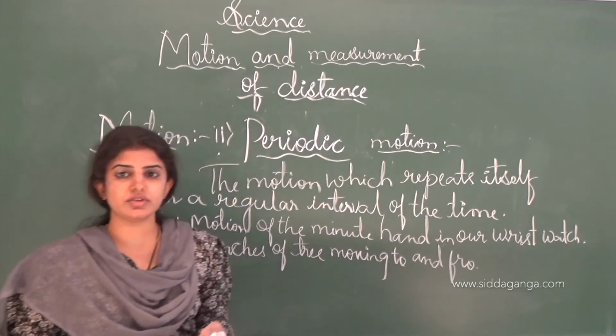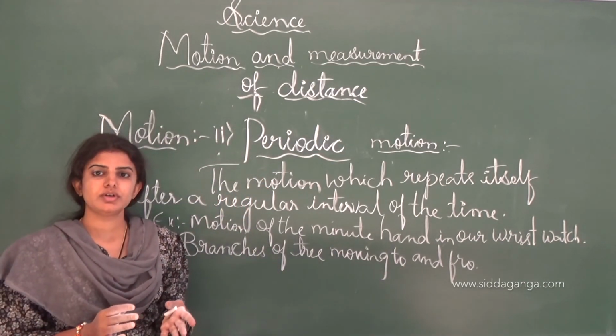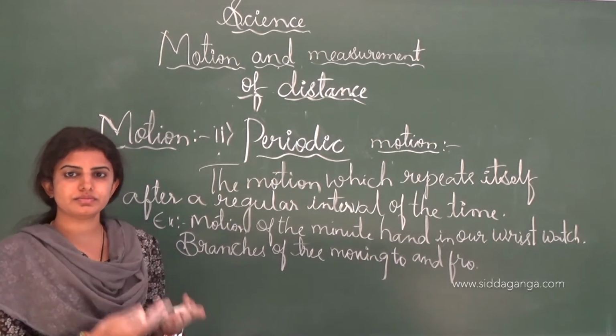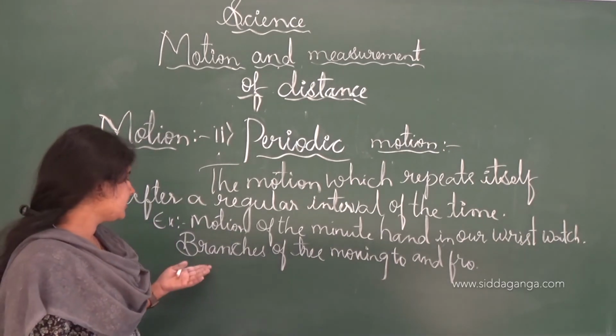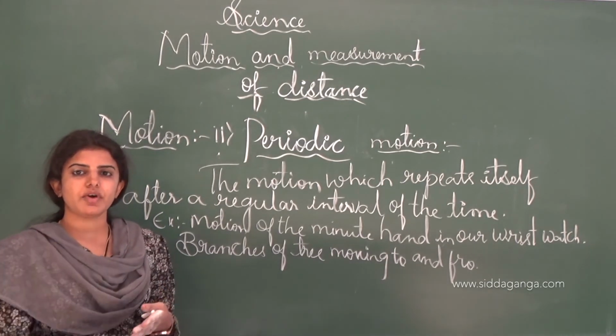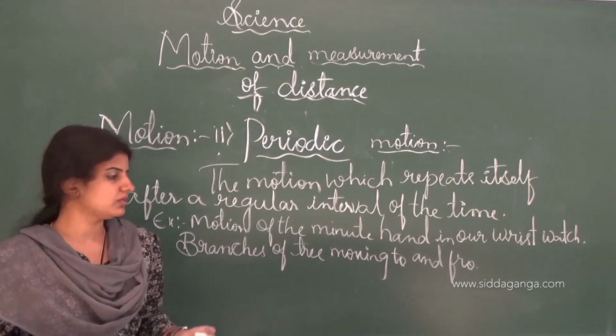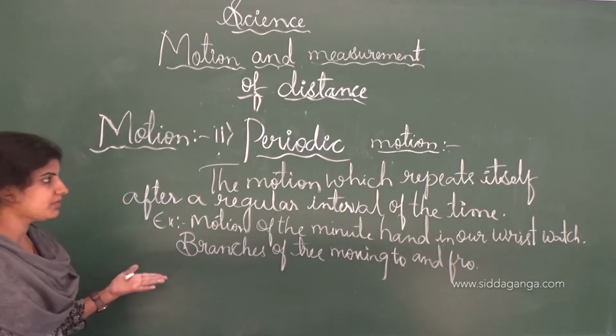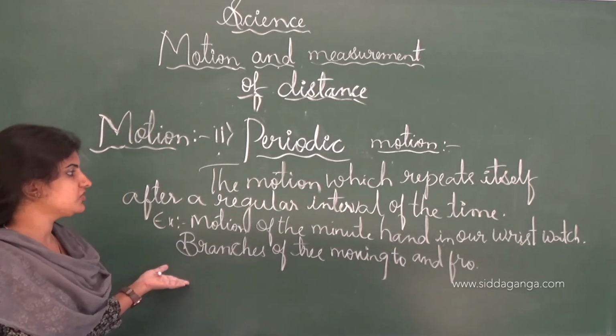When the wind blows on the tree or any plants, the branches of the tree will move to and fro, forward as well as backward. Such a type of movement we call a periodic motion.